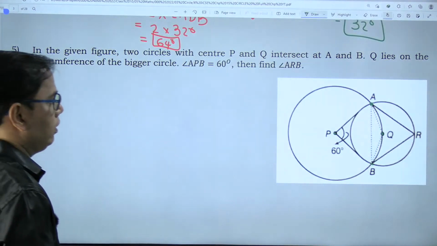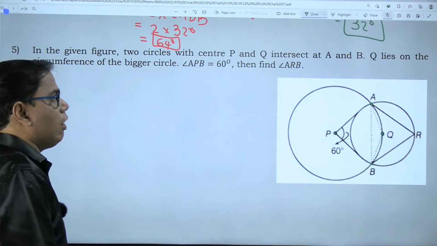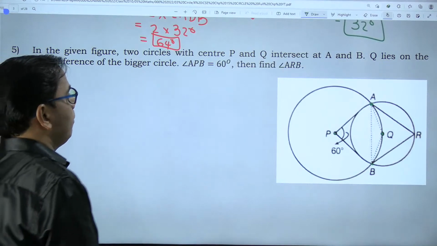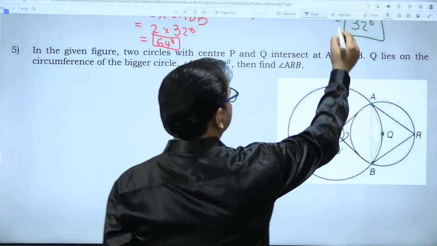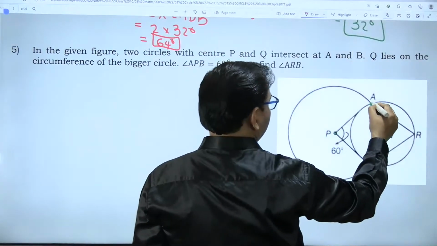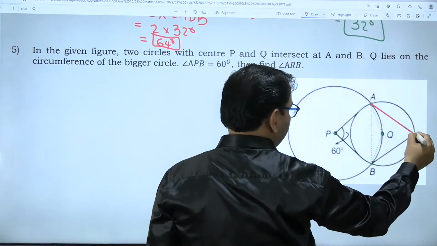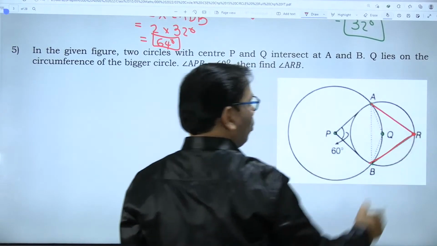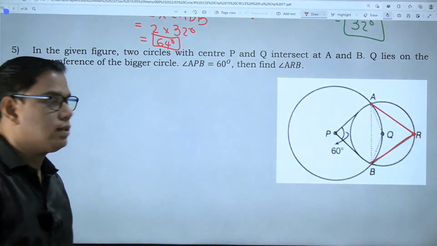How do we do that? Any idea how we are going to solve it? How are we going to find angle ARB? Now look here, angle ARB. Vertex R lies on the circle.